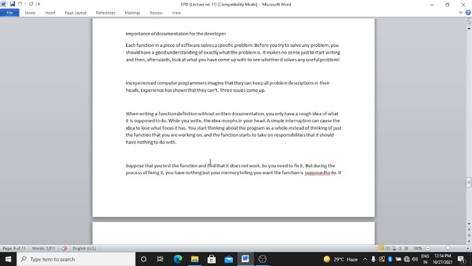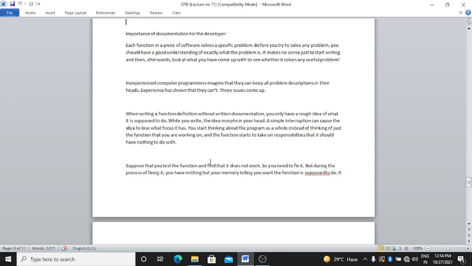Inexperienced computer programmers imagine that they can keep all the problem's description in their heads. Experience has shown that they can't. Three issues come up when writing a function definition without written documentation. You only have a rough idea of what it is supposed to do.